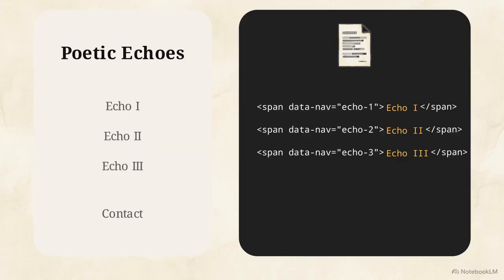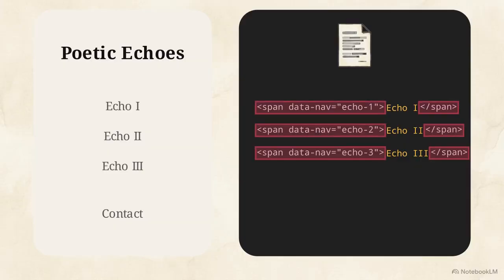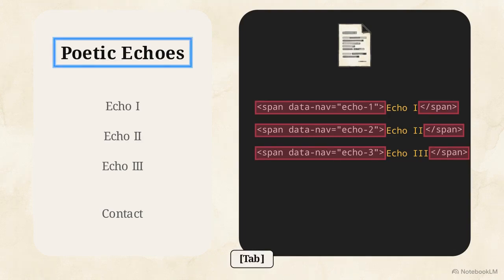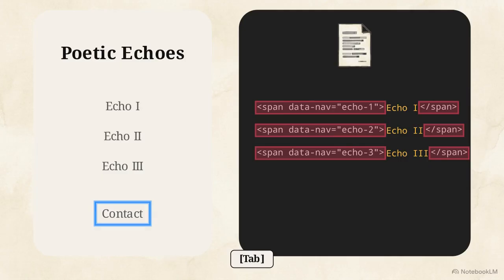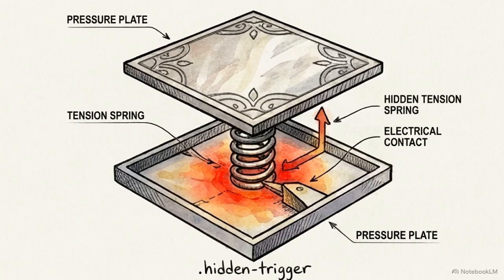Unlike the semantic, accessible code of the other tools, the root page's navigation is entirely fabricated. The menu items are actually non-semantic span elements masquerading as links. This reliance on hidden span tags strips away keyboard focus outlines, immediately breaking accessibility standards. This isn't just sloppy coding.